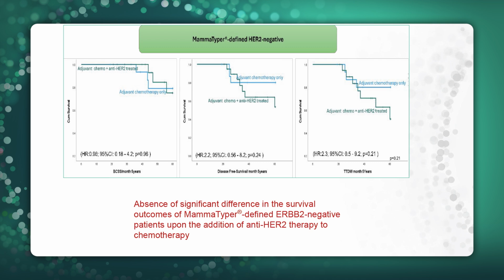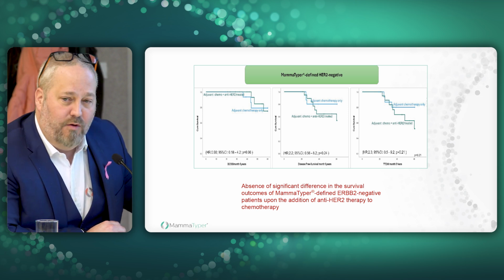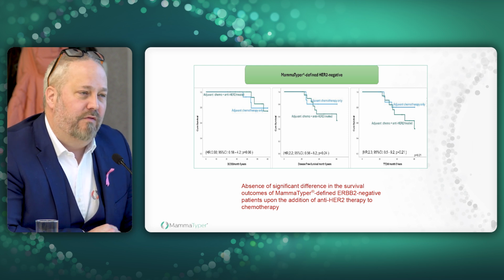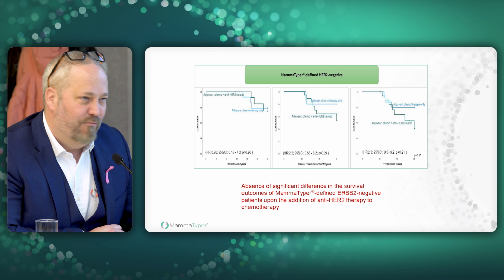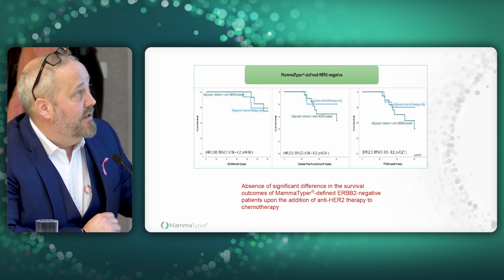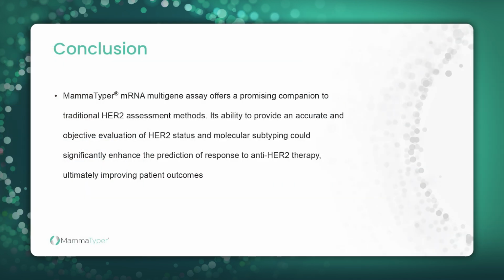But at a very basic level, looking again at our P numbers, a P of 0.24 means that statistically there was no benefit to that anti-HER2 treatment in patients, again, from Ahmad Raka's patient group, very well respected. The guy is co-author of the pathology guidelines, wrote 8 of the chapters in the book. So these were tested using best-in-class HER2 testing, and these patients didn't respond to the therapy, even though they were prescribed as HER2 positive. So the conclusion that they came up with was that, and again, this will move on to further data, is that Mammotyper offered the opportunity to be a promising companion.